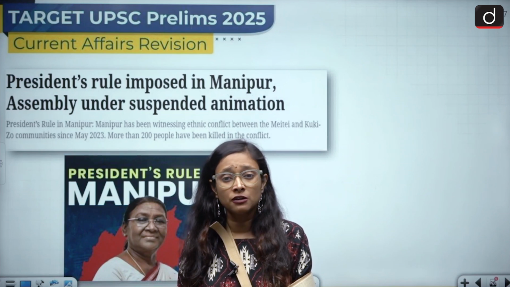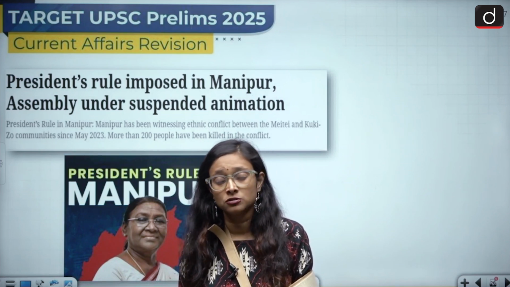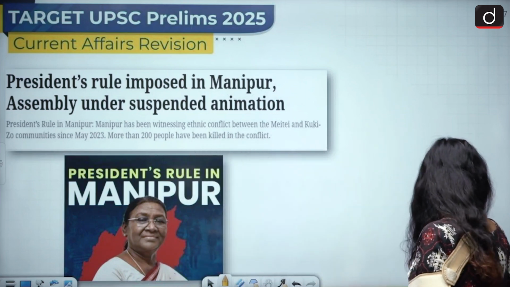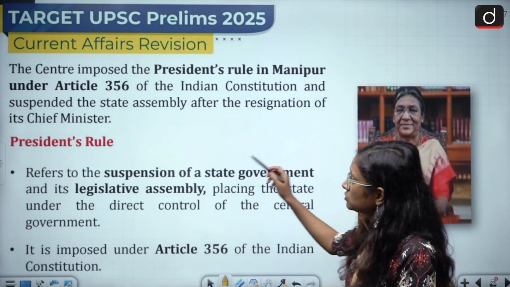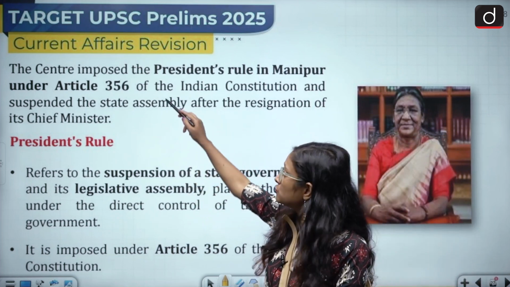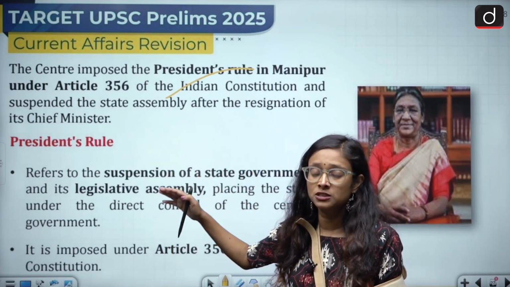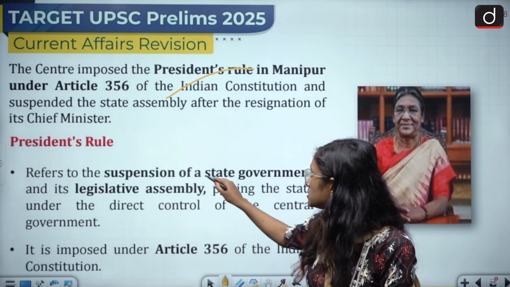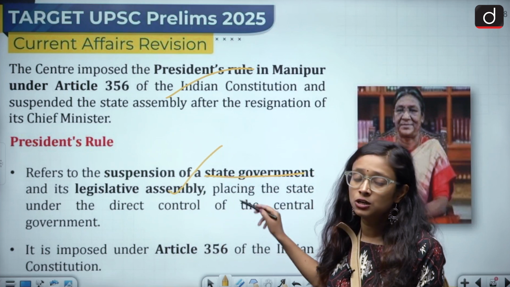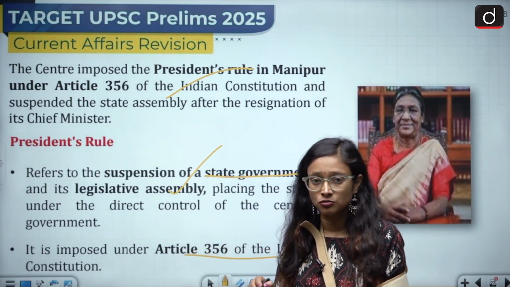We had already covered this topic in our In News series, but here we'll have a quick revision about the President's Rule. The centre imposed President's Rule in Manipur under Article 356 of the Indian Constitution. Here we'll discuss what President's Rule is. President's Rule refers to a suspension of a state government and legislative assembly, placing the state under the direct control of the central government, and it is imposed under Article 356 of the Indian Constitution.